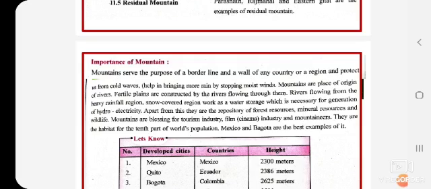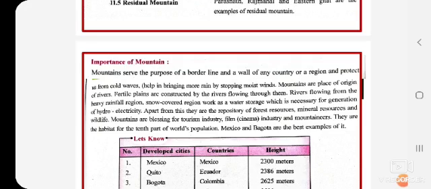Apart from this, they are the repository of forest resources, mineral resources are also found, and wildlife also. Mountain is like a home for them. Mountains are a blessing for tourism industries, film industries and mountaineering. Mountains are a blessing, meaning tourists come to see the mountains. Various types of mountains, they like them.